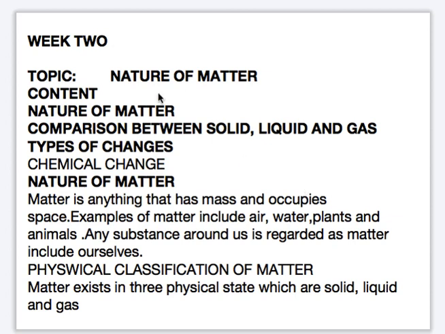Examples of matter include air, water, plants, and animals. Air contains elements like nitrogen, oxygen, carbon dioxide, and noble gases. Water, the water bodies, rivers, streams, plants, different types of animals. Any substance around us is regarded as matter, including ourselves. So anything around you can be regarded as matter.